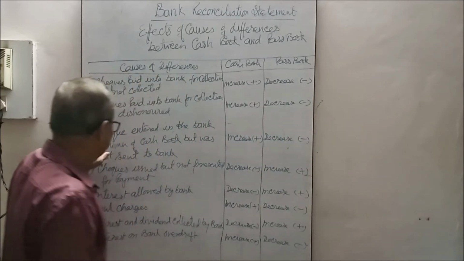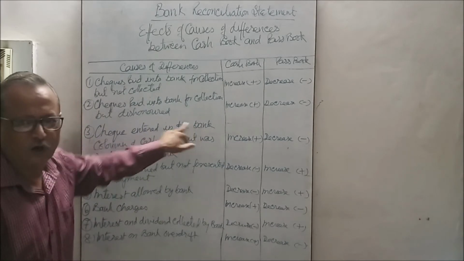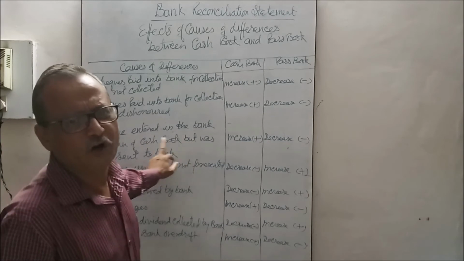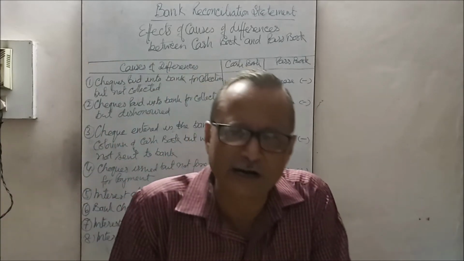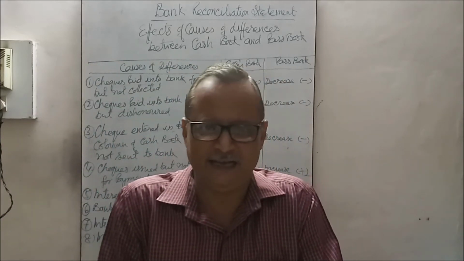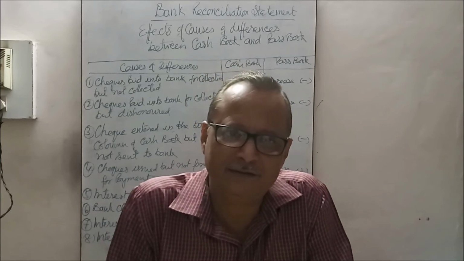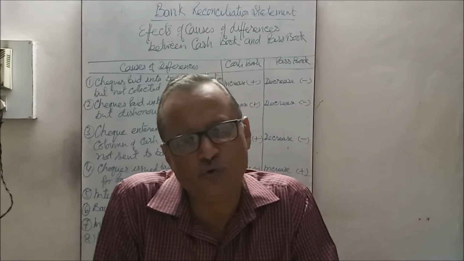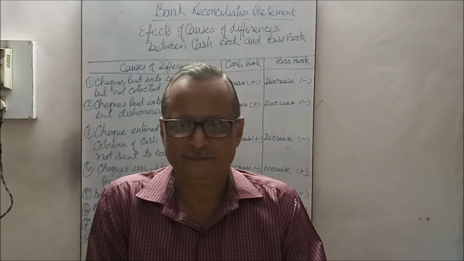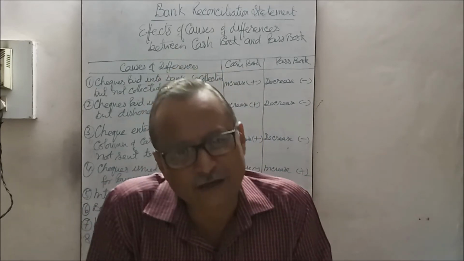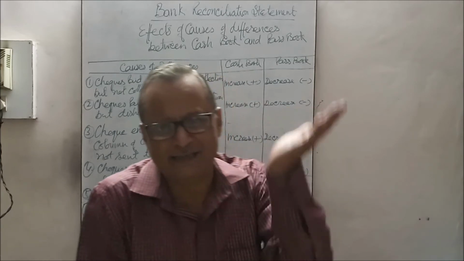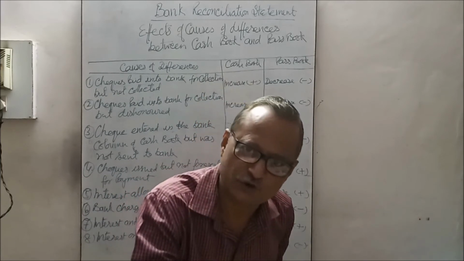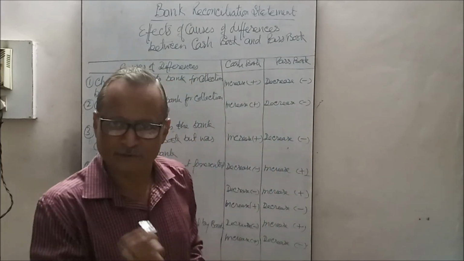Checks entered in the bank column of the cash book, recorded in the cash book but not sent to the bank. You recorded it in the cash book debit side on receipt, but that is kept in the drawer and not sent, or one forgot to send it. Then what will happen? Your cash book will show the increased balance, and in comparison the passbook will not show the increase, that is, it will show decreased balance in comparison to the cash book.